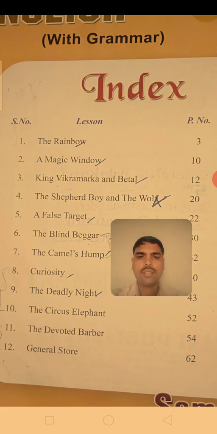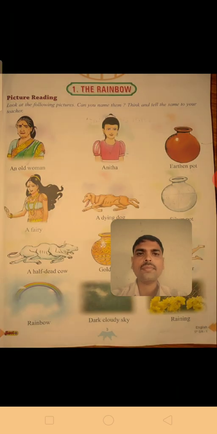10th lesson The Circus Elephant. 11th lesson The Devoted Barber. 12th one General Store. So you can see here picture reading of first lesson The Rainbow.